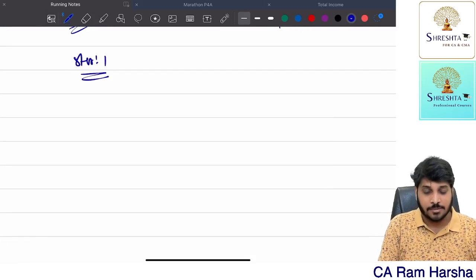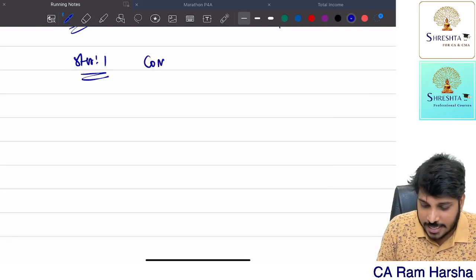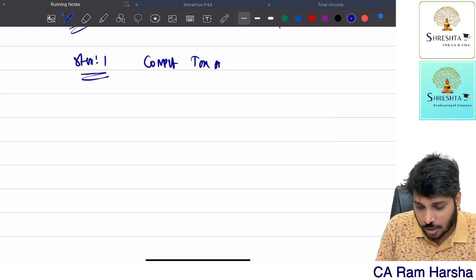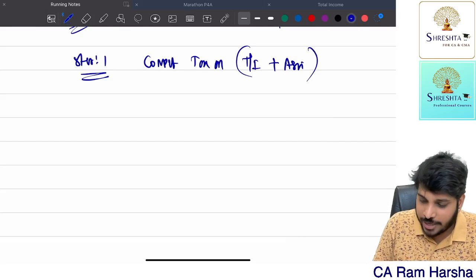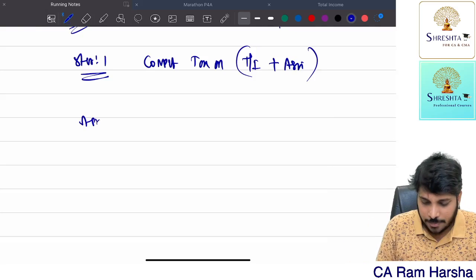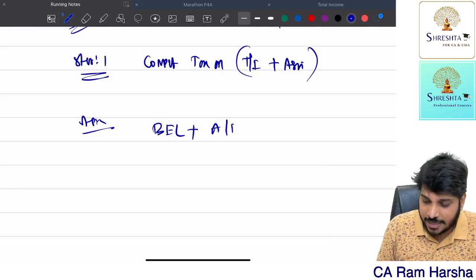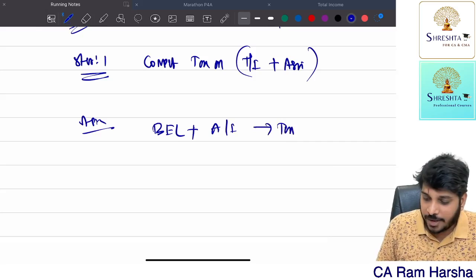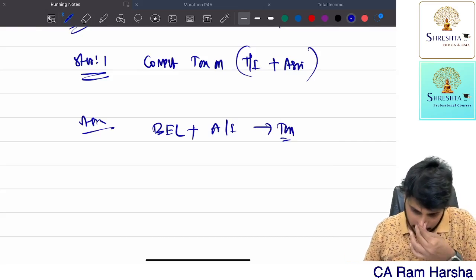Step number one. The SSE has to compute tax on total income plus agriculture income, including agriculture income. On that you compute basic tax, plus surcharge if applicable. Step number 2. Whatever basic exemption limit is there, for that add agriculture income. On that you apply normal tax rates, whatever is applicable. Getting the point? Whatever rate is applicable.